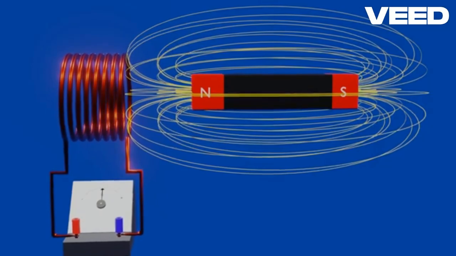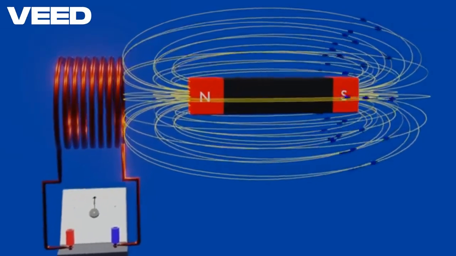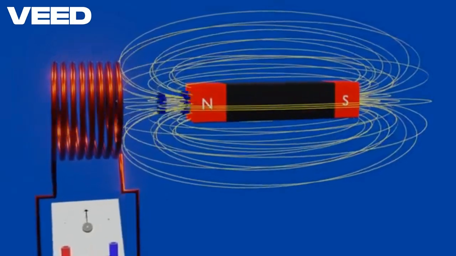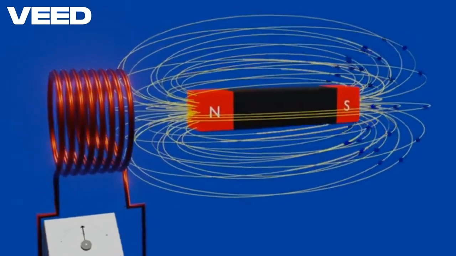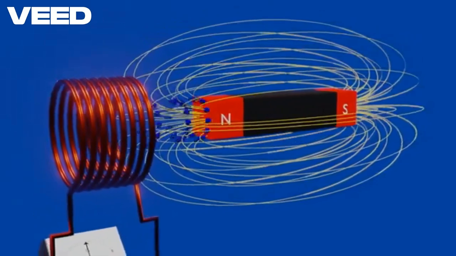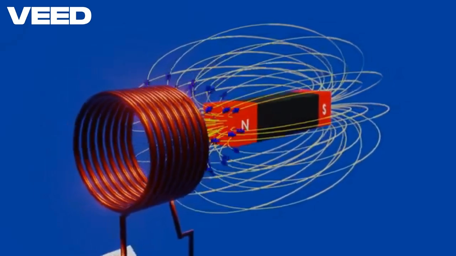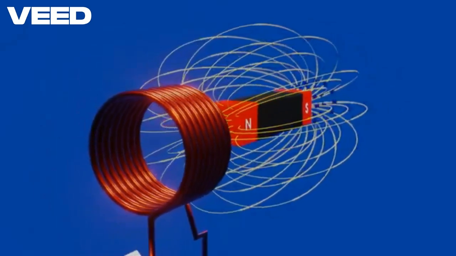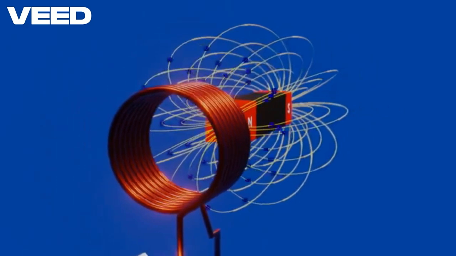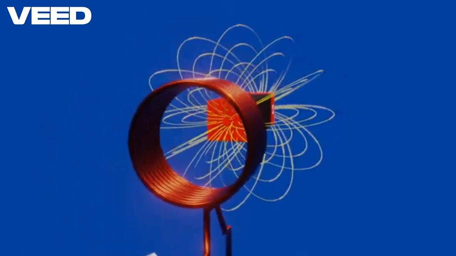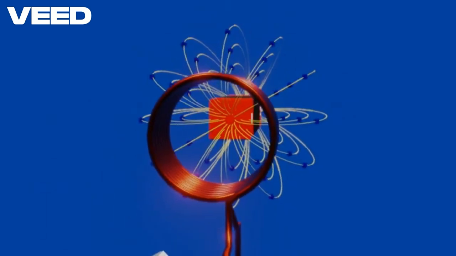Here in this video, we have talked about how current is induced in a conductor and what decides the magnitude of EMF induced in the conductor. But what about the direction of that induced current? So in the next video, we will talk about how Lenz's law helps us to find the direction of induced current in the conductor.